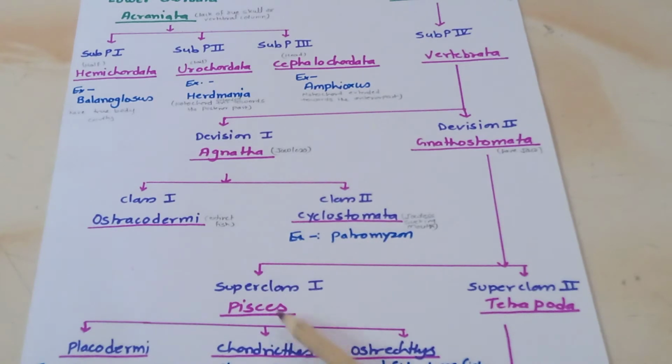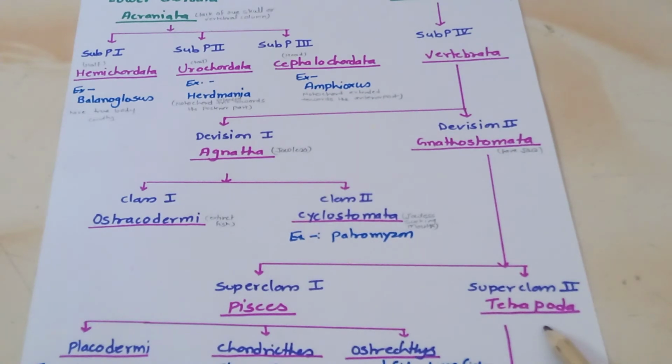Now Gnathostomata have two superclasses, Pisces and Tetrapoda. Pisces means fishes, all the fishes are included in this superclass. This Pisces is further divided into three classes: Placodermi, Chondrichthyes and Osteichthyes. Placodermi are the extinct fishes. Chondrichthyes have a cartilaginous skeleton, for example sharks and rays. And Osteichthyes have a bony skeleton, for example catfishes and lungfishes.